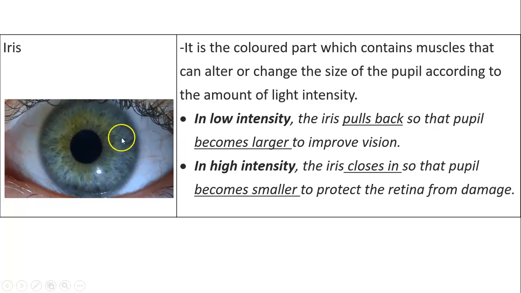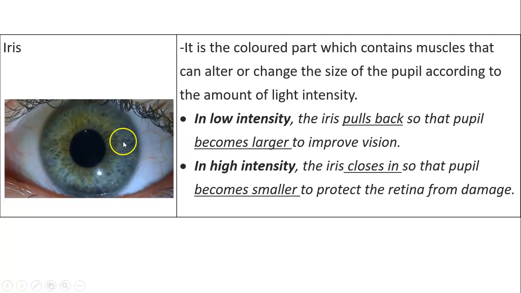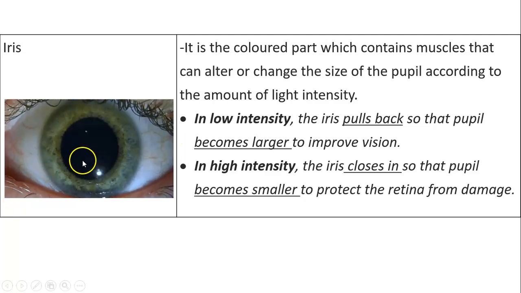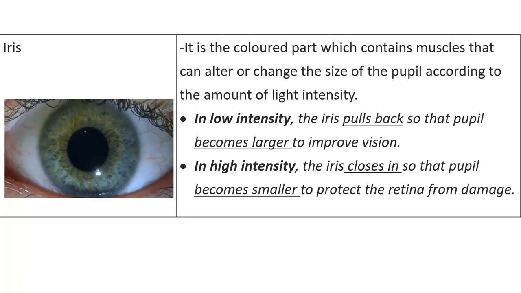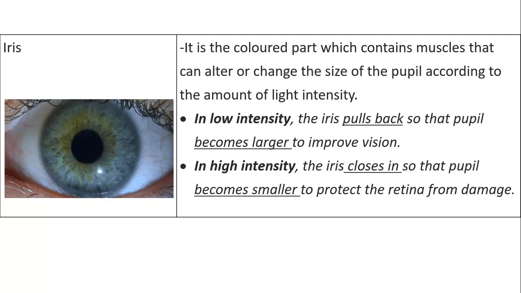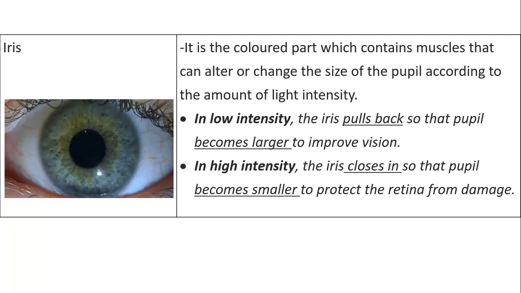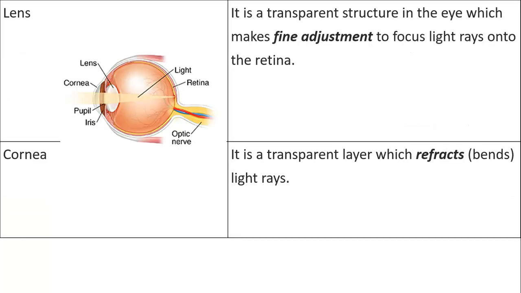It increases in size. So when it increases in size, what will decrease in size? Exactly, the pupil. So the pupil will become smaller. Why? To protect the retina, because too much light can damage the retina. And then you can see here the lens and the cornea.